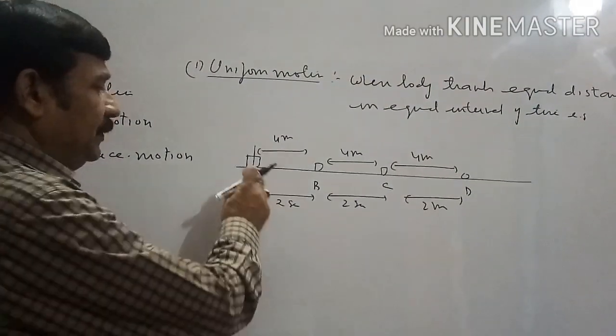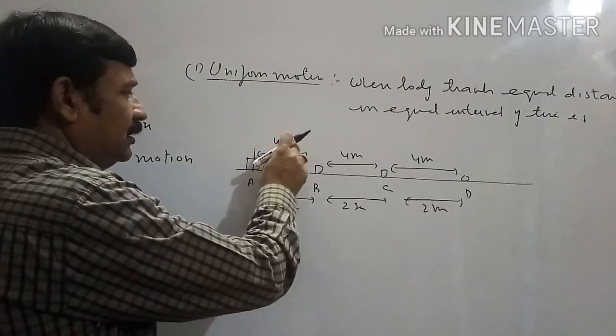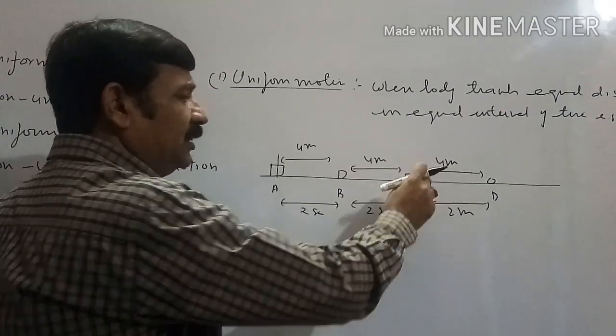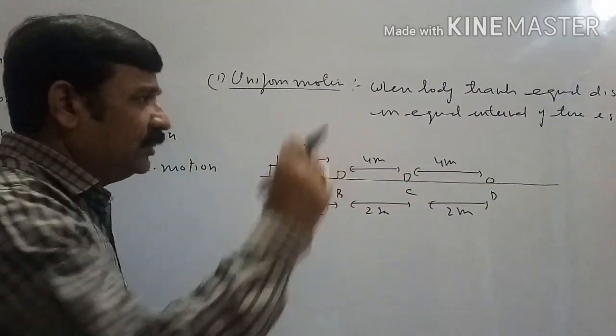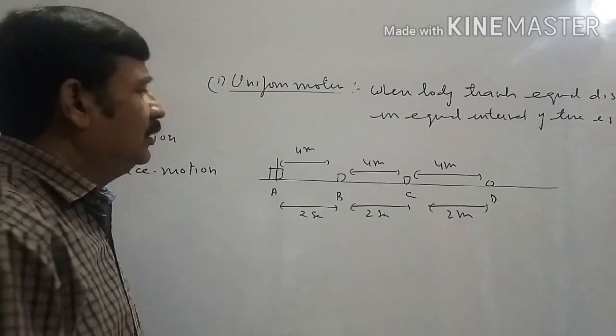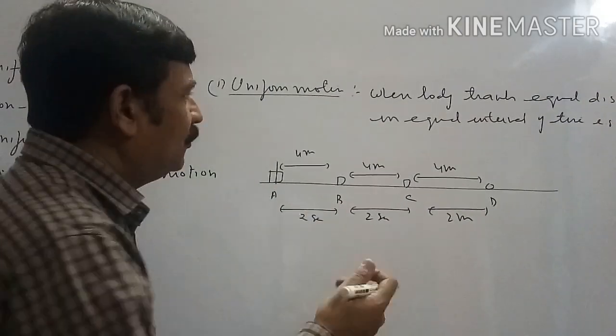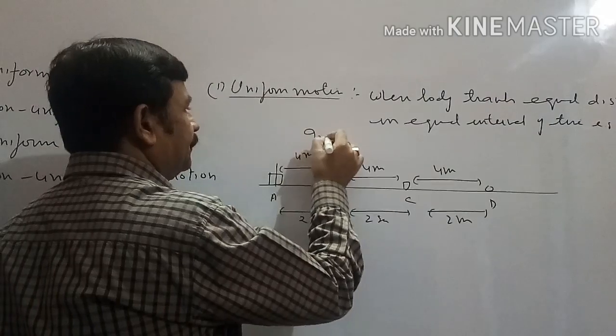If we calculate speed in this interval, distance over time is 4 by 2, which is 2 meter per second. Here also 2 meter per second. Here also 2 meter per second. So we can also say that during uniform motion, the speed of the body always remains constant. The velocity of the body also remains constant.